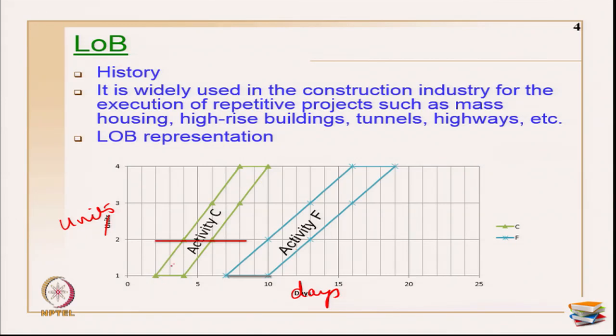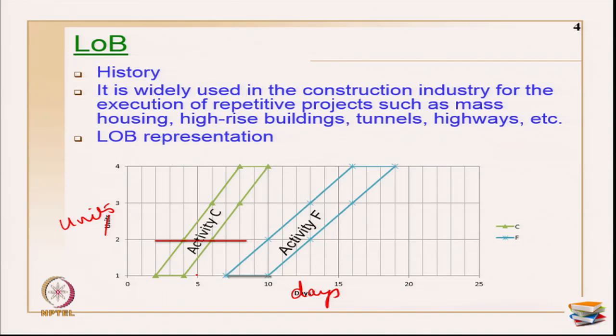Primarily, this is the early start of the segments and this is the finish of all the segments, which implies I am starting my activity C at day 2 and finishing my activity C on day 4 for unit number 1. That is, for the first-time execution I am doing this. Maybe for a pipeline project, for one stretch I start activity C on day 2 and finish it on day 4. On the second unit I start on day 4 and finish on day 6. These are the start and the finish of the segments in that particular unit.